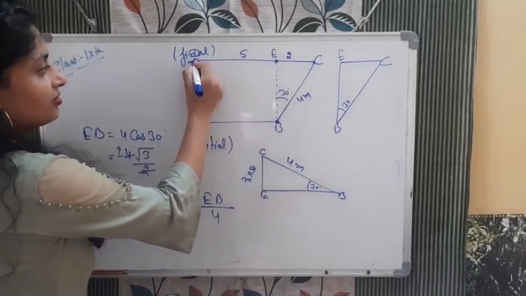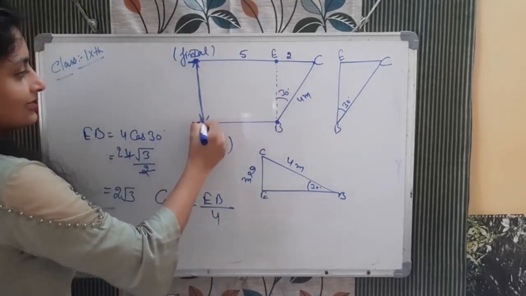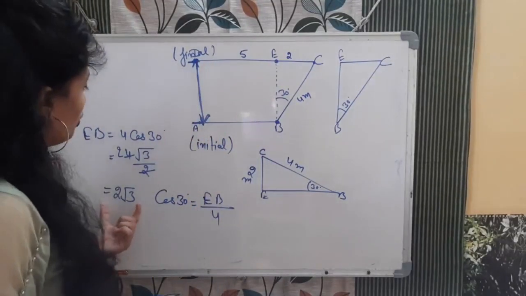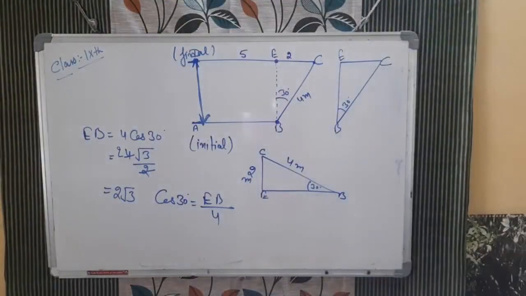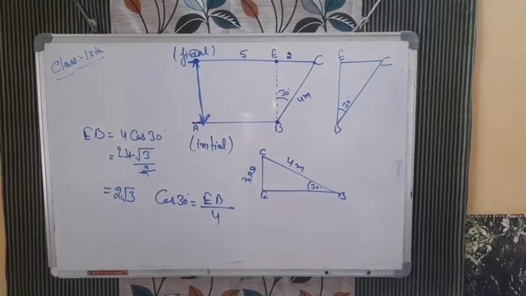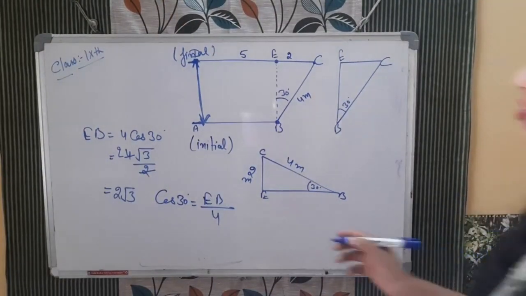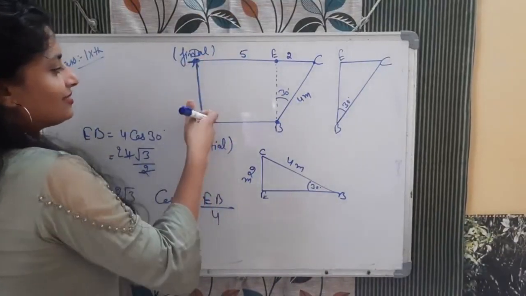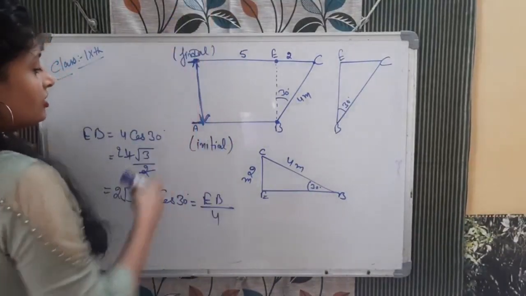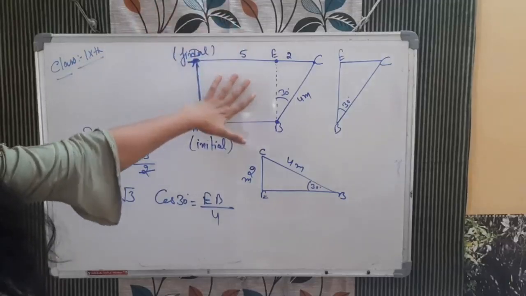So finally it comes here. This is the displacement, and the value is 2 root 3. You can say simply 2 root 3 meter is the value of displacement. If we are asked what the direction is, it will be 2 root 3, and the direction will be from A to D, in the node direction. I hope you got this question.